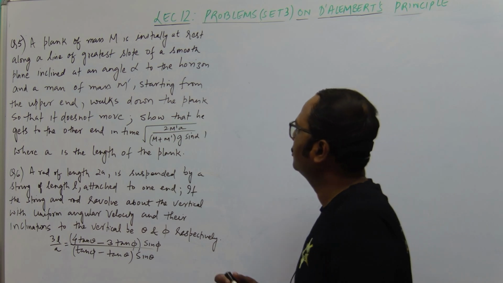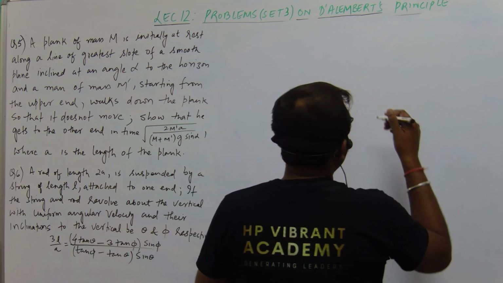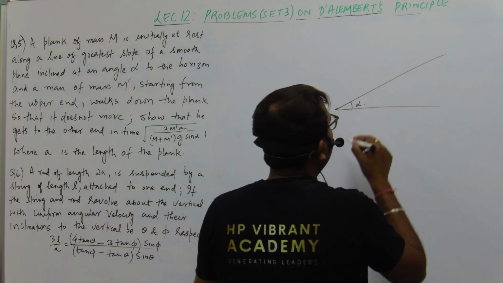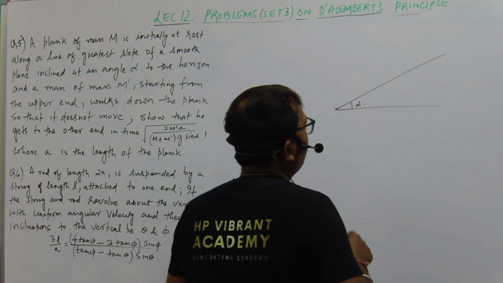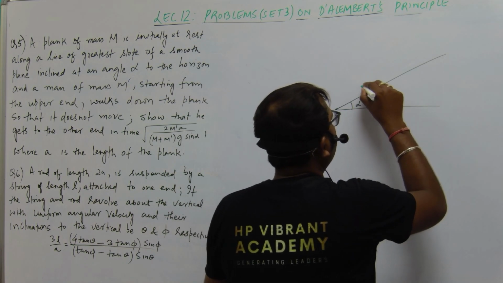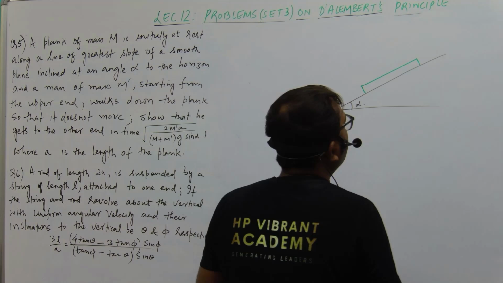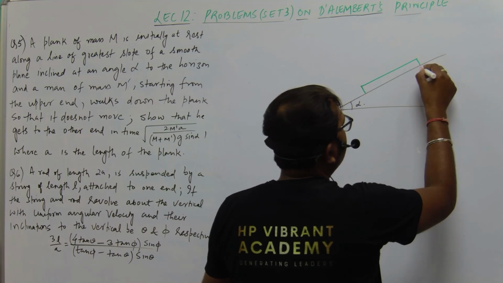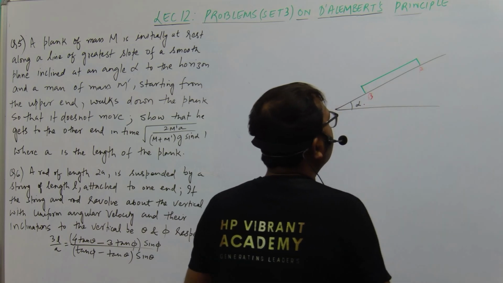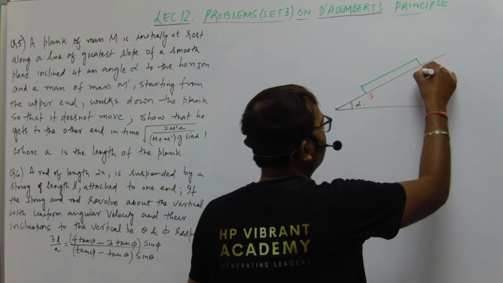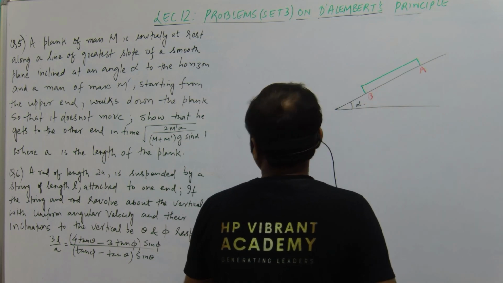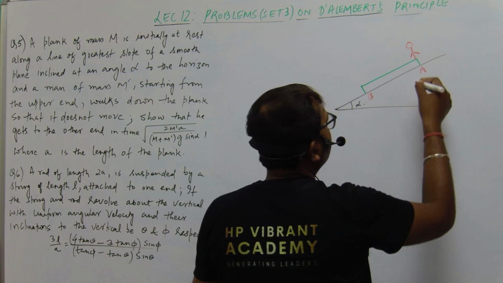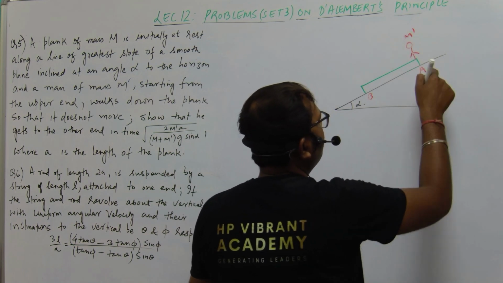Let us draw the smooth plane. We have a smooth plane like this, inclined at an angle of alpha to the horizontal, and there is a plank of mass capital M. This is the upper end of the plank, and this is the bottom end of the plank. This is point A, this is point B, and there is a man of mass M dash. He is at point A.